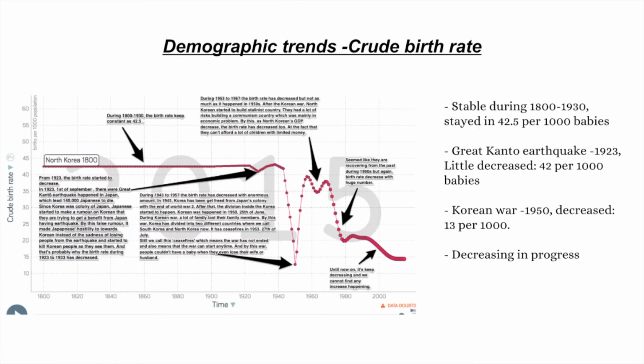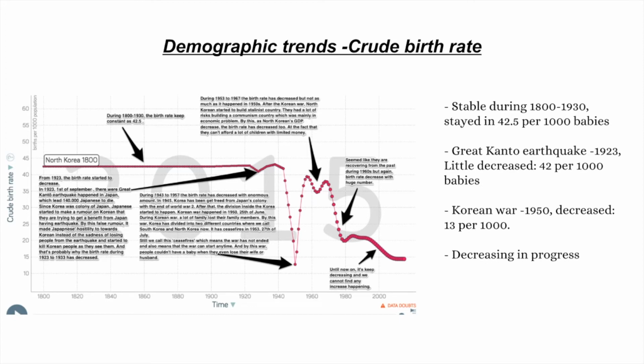This is the crude birth rate trend. From 1800 to 1930, the birth rate was stable and stayed at a rate of 42 per 1,000. But from 1923, the birth rate started to decrease. In 1923, since Korea was a colony of Japan, Japanese started to kill Koreans as much as they saw them, and this affected the small decrease.